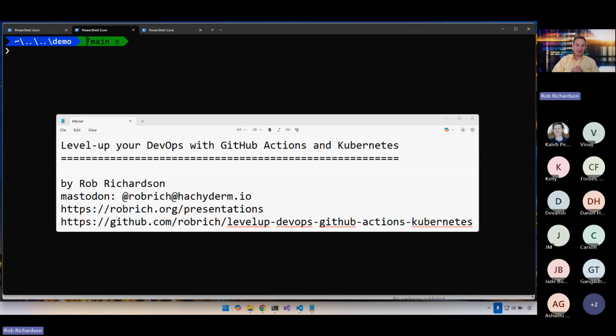This talk is so much fun. Level up your DevOps with GitHub Actions and Kubernetes. We are going to code everything live tonight. And so we're going to build up a DevOps pipeline.